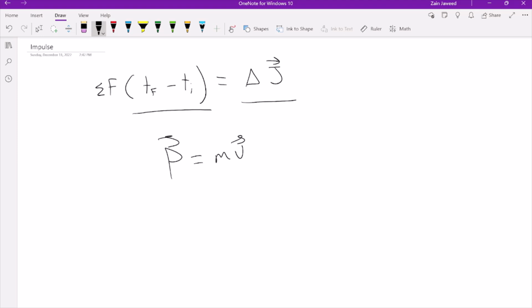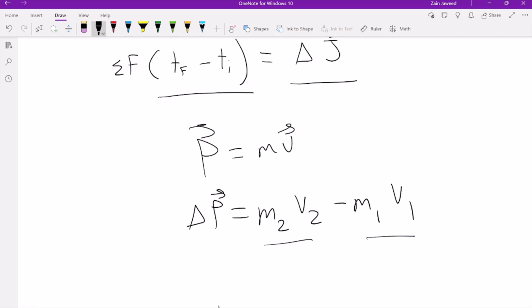And then we were also able to calculate the change in momentum, which would equal m2 v2 minus m1 v1, where m1 and v1 are the mass and velocity before the collision, and m2 and v2 are the mass and velocity after the collision. And like I said earlier, change in momentum equals the impulse.